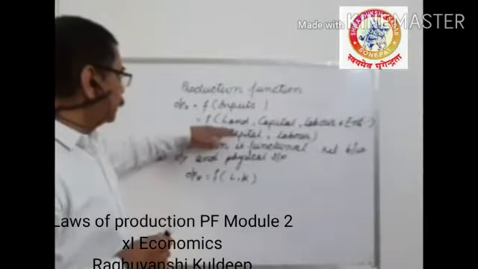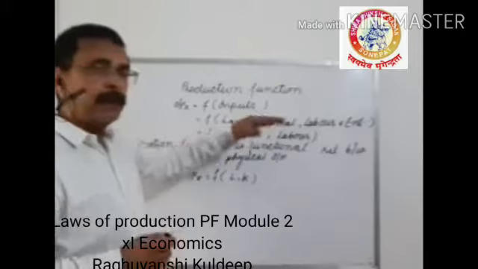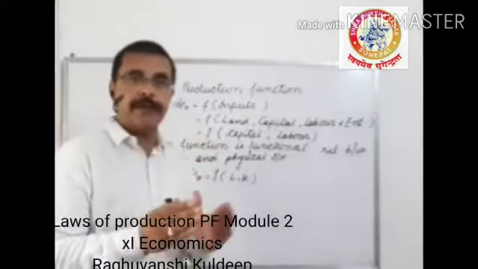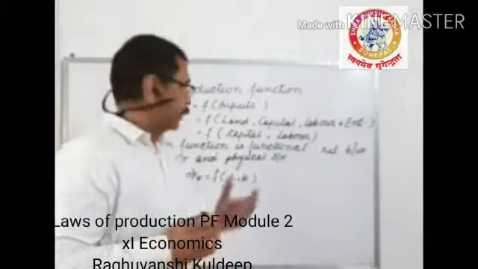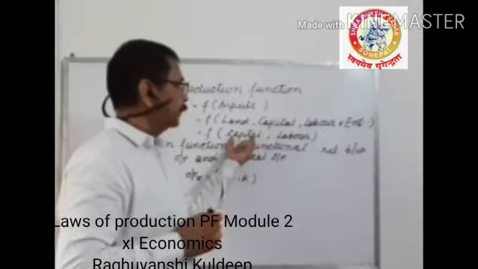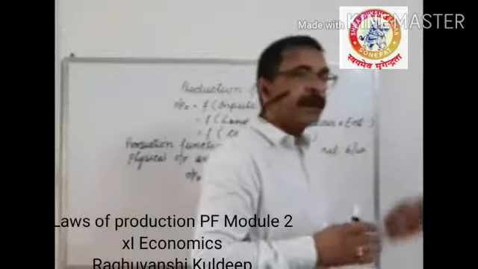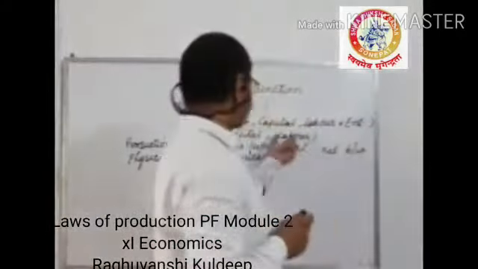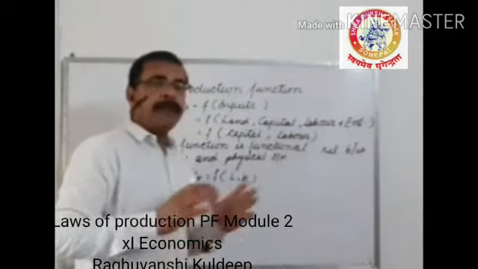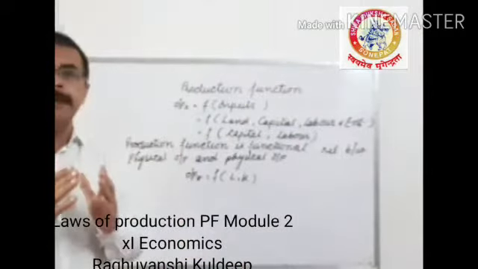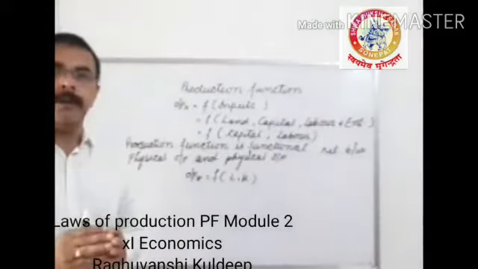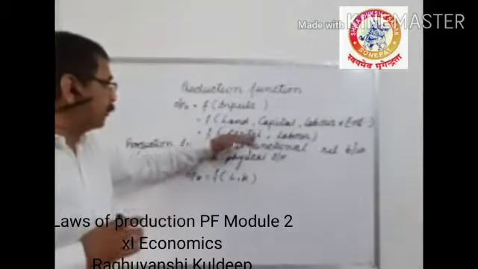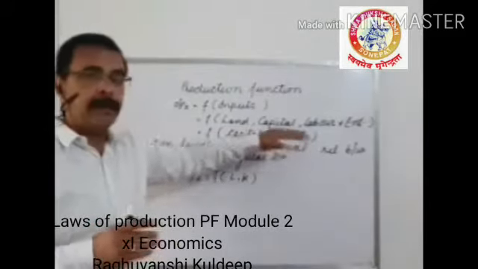So land and capital have the same kind of nature. They are fixed in nature. So we assume these two as capital. Whereas labor and entrepreneur have the same nature. We will consider them as labor. It means we will analyze a two input model in production. One input will be capital and the other will be labor.